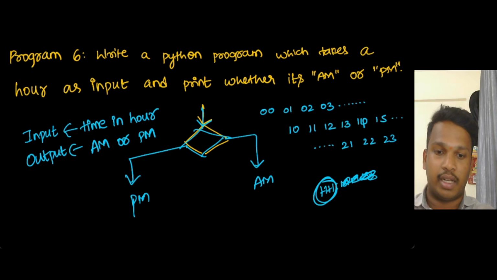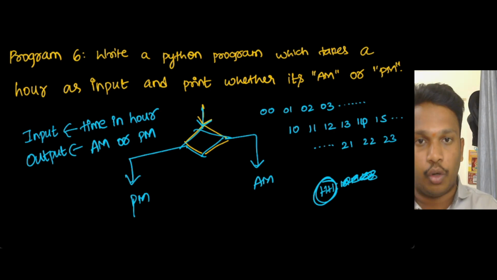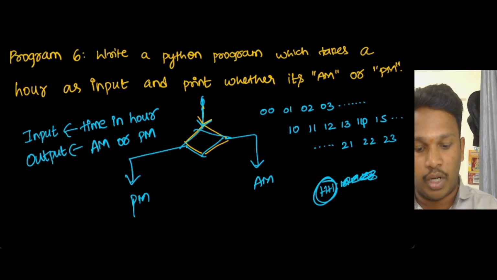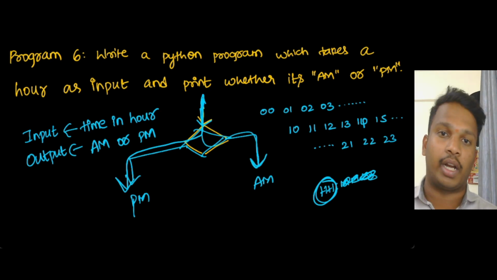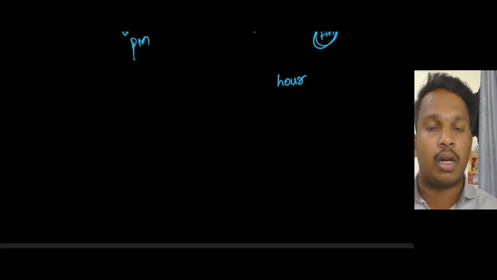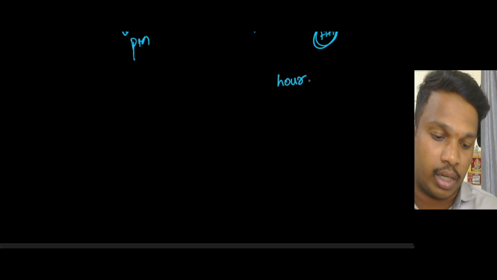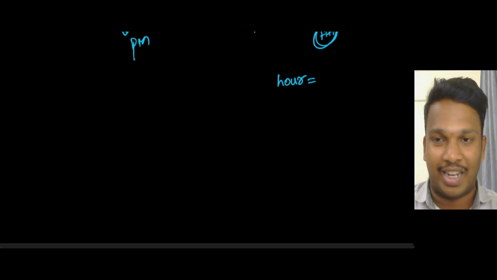Okay, right. Now, how to do this? Again, I don't need to repeat this reverse story. From the mountain top, the flow is coming like this. It will go either this flow or this flow. These are both the flows. Now, see, just very simple. First I will get the time as input. Basically, not time, hour, so that's the variable I am using. Good variable names are an indication that you are a good programmer. Why? Because otherwise they will not give good marks like this.